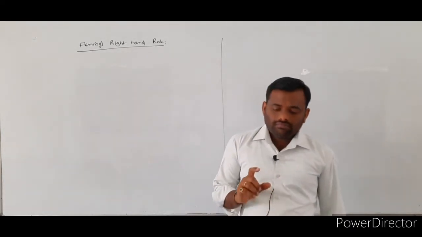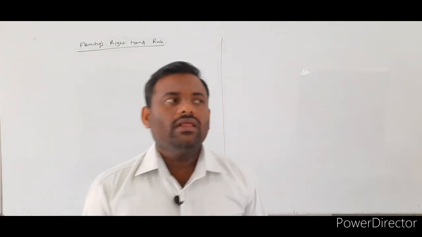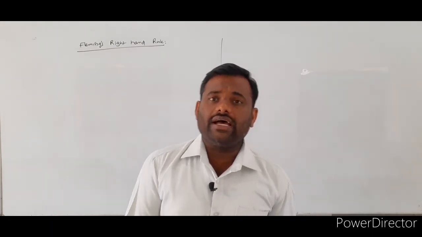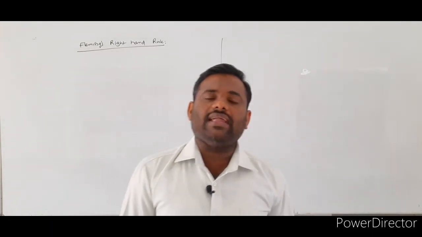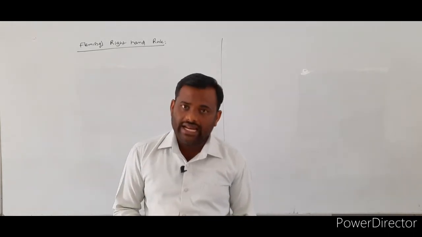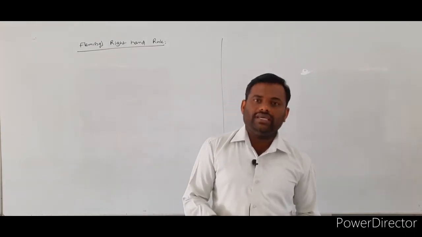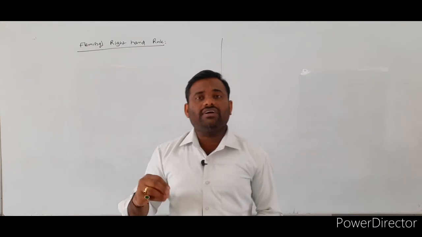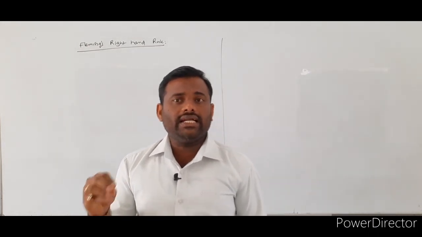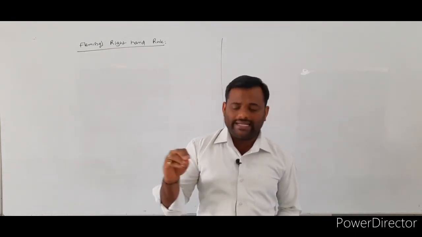In moving charges and magnetism, we discussed Fleming's left hand rule. What is the need of Fleming's left hand rule? By using it, we can find the direction of the force acting on a current carrying conductor when it is placed in a magnetic field.